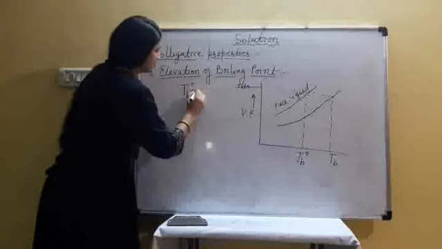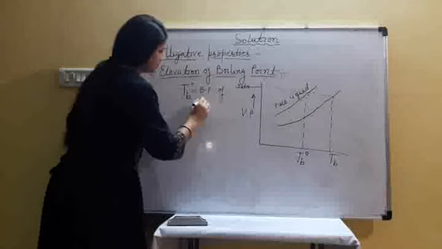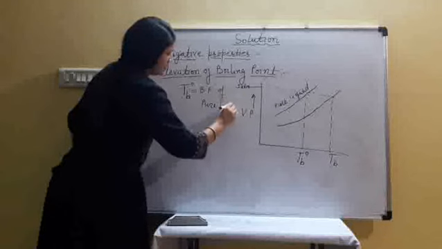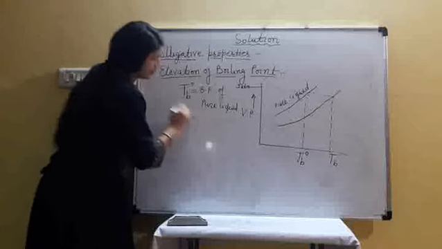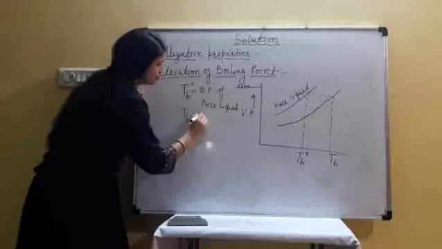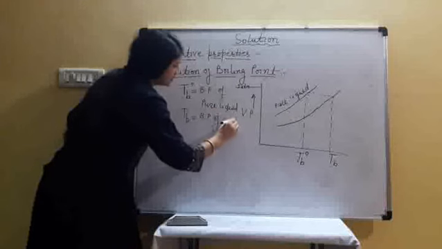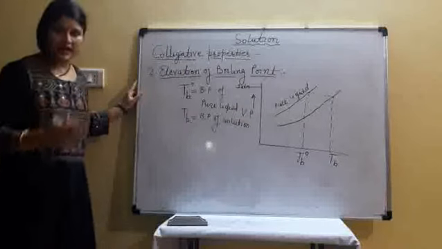Tb node is the boiling point of pure liquid. Which one is higher? The boiling point of the solution is higher.